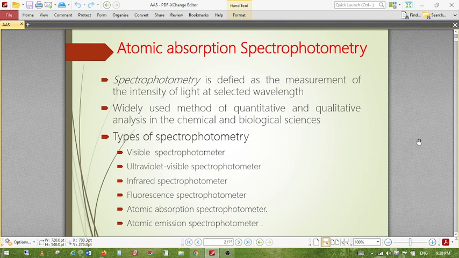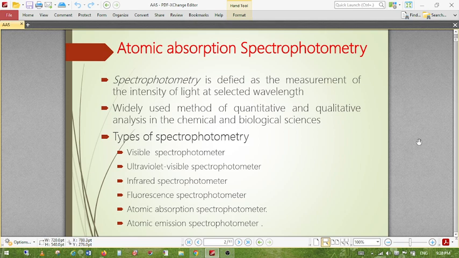Then here is the atomizer. Here we insert the flame with the sample, and again there is an entrance slit where the light can pass through. Then there is a monochromator, through which a particular wavelength of light can pass. Then the exit slit and the detector. This is the simple schematic of the atomic absorption spectroscopy instrument.